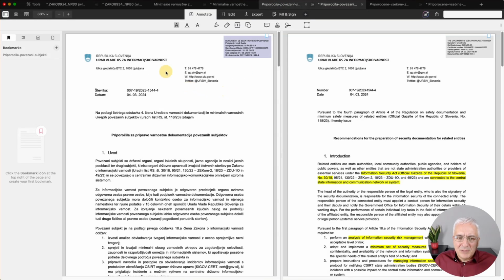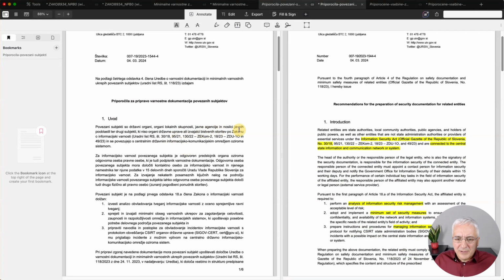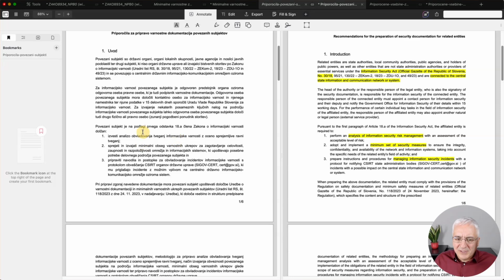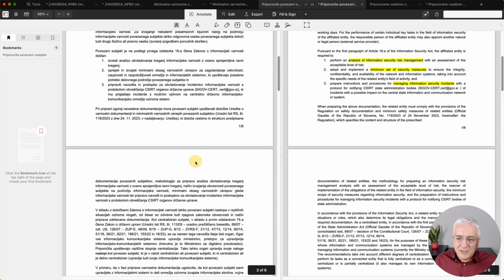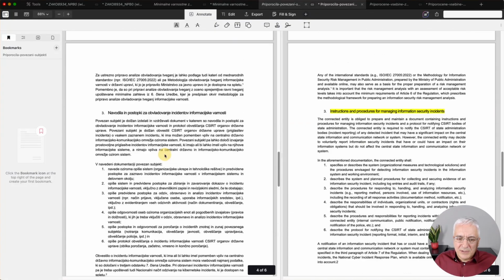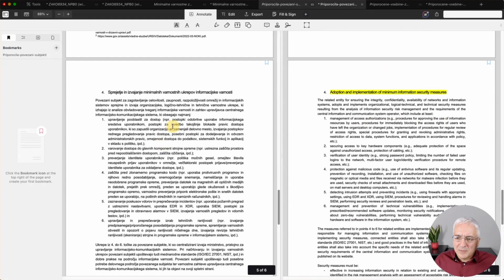So this one is published by the Office of Information Security, and this recommendation was also published before the information security law, but it does actually refer to the old version of the information security law from 2018. And here you can see that it requires companies to perform a risk analysis. Also, it specifies the minimum security requirements, and it also specifies how information security incidents need to be managed. And then when you scroll down, you see each of these requirements in more detail. Risk assessment here, which is quite a lot of text. The next one is about managing information security incidents, and finally you have these minimum security measures.